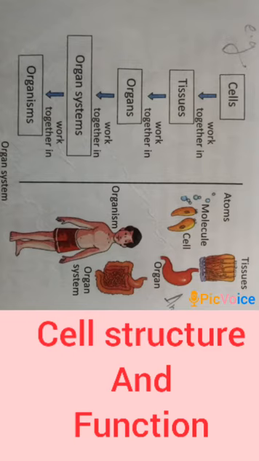For example, the digestive system in human beings has many organs which perform different functions such as digestion, absorption, and assimilation. Different organ systems work together and form an organism. In the same way, in plants, the roots take up water and minerals from the soil and the stem distributes the food and water to different parts of the plants.